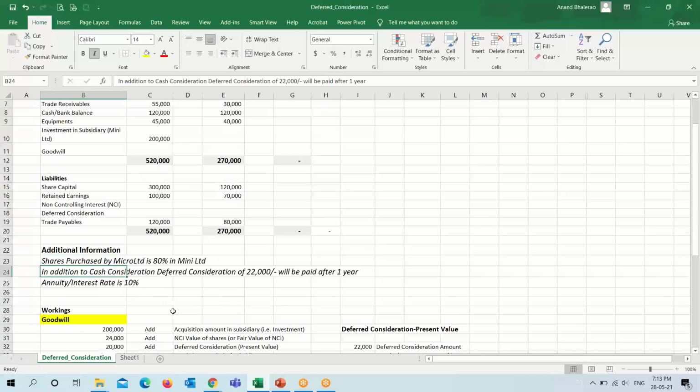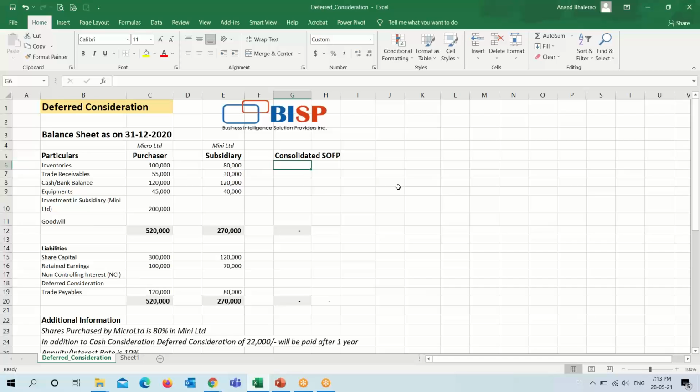So we have to calculate the non-controlling interest also for the purpose of consolidation. In addition to cash consideration, deferred consideration of 22,000 will be paid after 1 year, and the annuity rate of interest is 10%, which will be used to calculate our present value. First we will add the assets and liabilities of the purchaser and subsidiary. Equipment for investment we will ignore, and it does not appear in our consolidation.